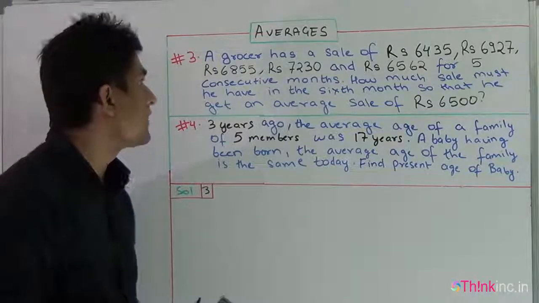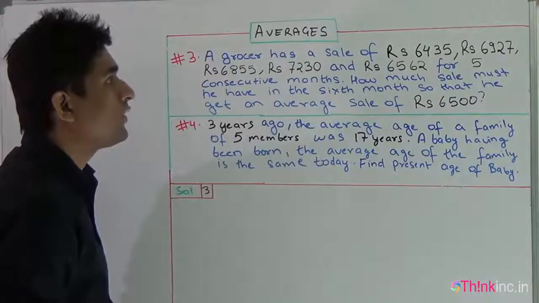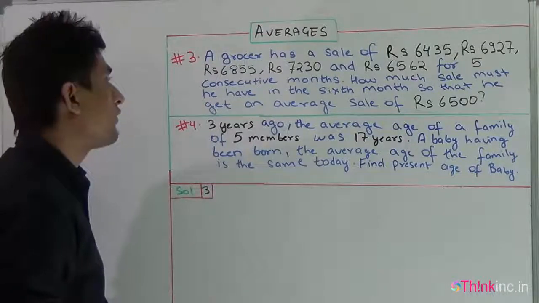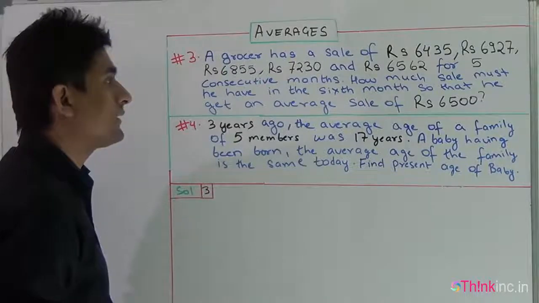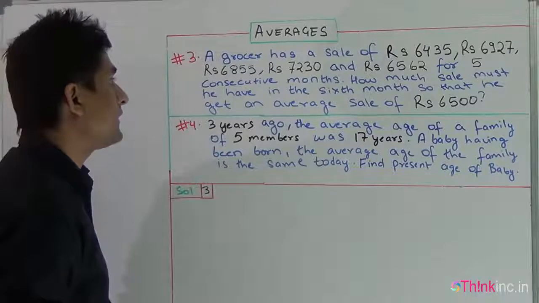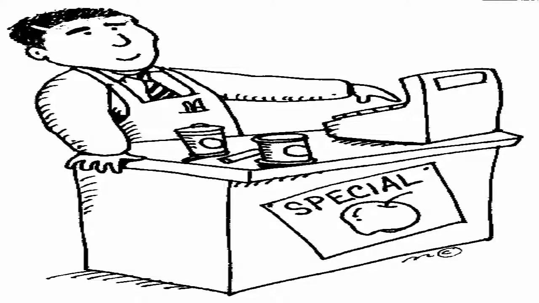Let's see the next question. A grocery sale of rupees 6,435, rupees 6,927, rupees 6,855, rupees 7,230 and rupees 6,562 for 5 consecutive months. How much sale must he have in the 6th month so that he gets an average sale of rupees 6,500? Question is, there is a grocer who has some sale over 5 months.